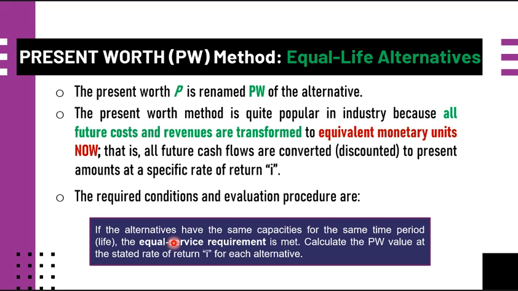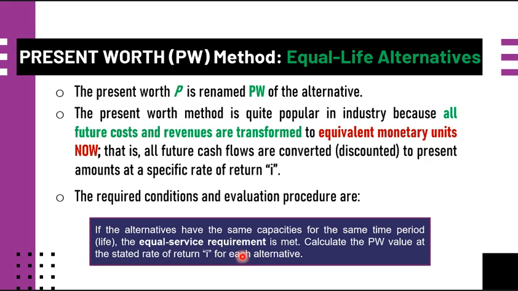First, if the alternatives have the same capacities for the same time period, or what we call life, the equal service requirement is met. Then we are going to calculate the present worth value at the stated rate of return i for each alternative. The PW comparison of alternatives with equal lives is very straightforward.